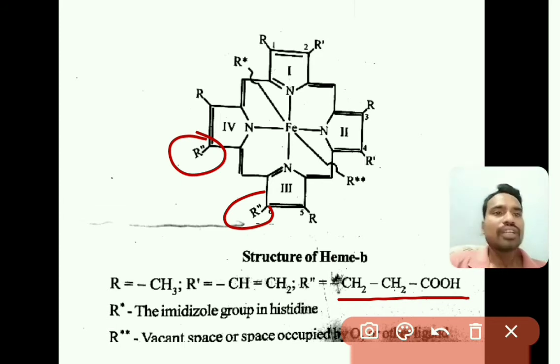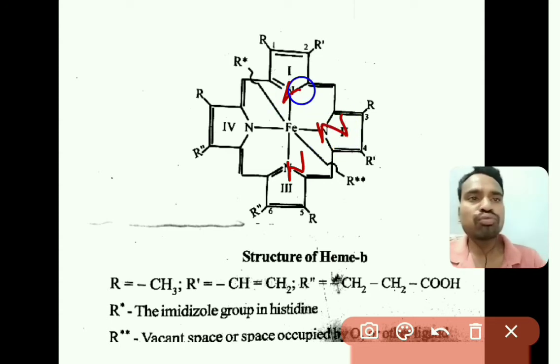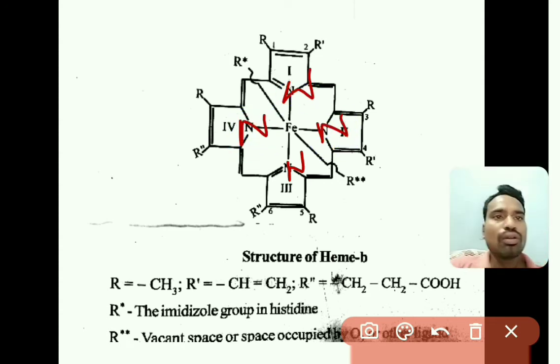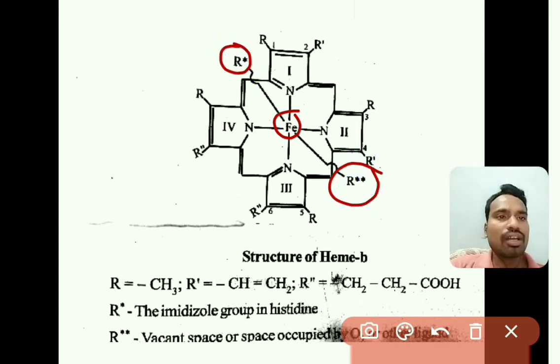Here the central metal atom iron, Fe+2, is bound with 4 nitrogen atoms of the 4 pyrrole rings. So a total of 4 nitrogen atoms are bonded with the Fe+2 atom. The fifth coordination is by R dash, and the sixth coordination is done by R double dash.